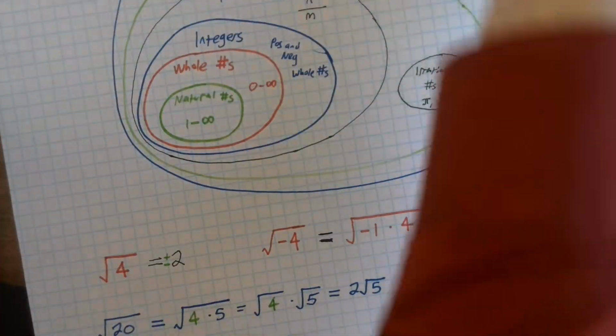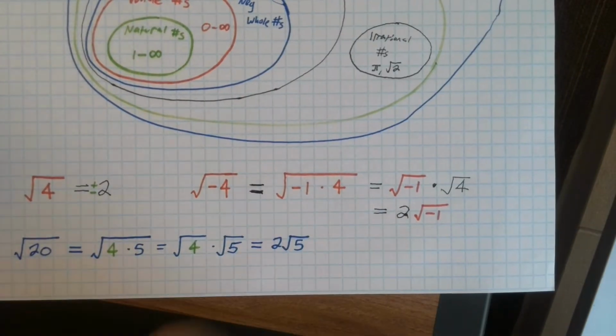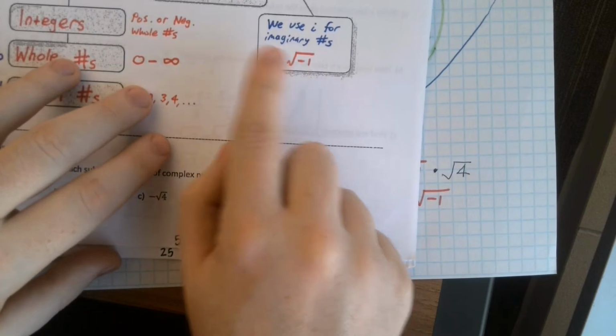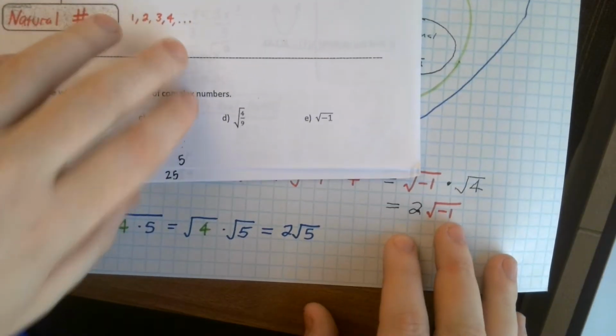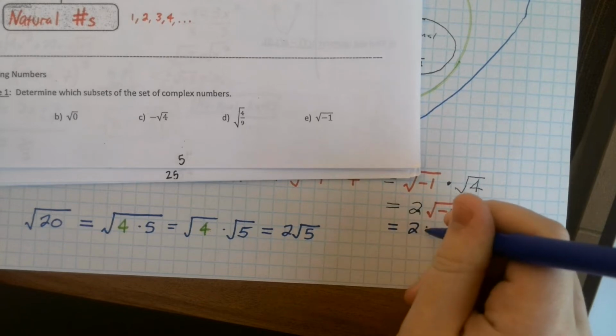So here, we got 2 times the square root of negative 1, right? But we said in our notes what the square root of negative 1 can be represented with. The square root of negative 1, we use the letter I to represent it. So this is just 2I.